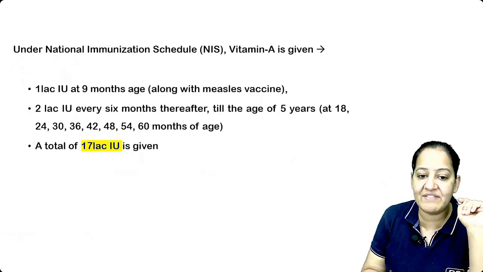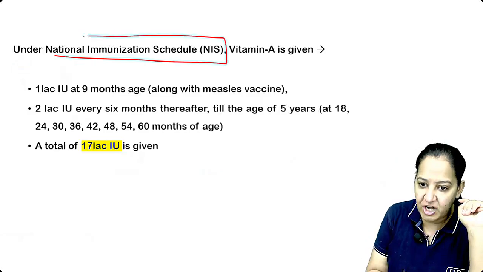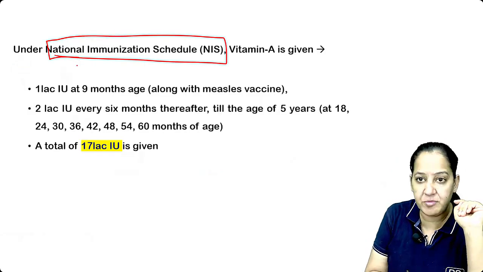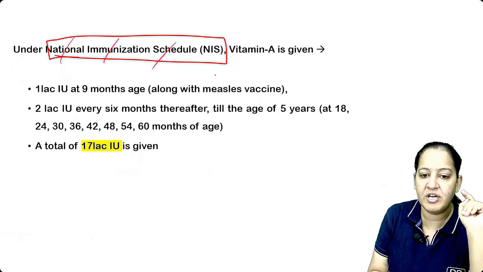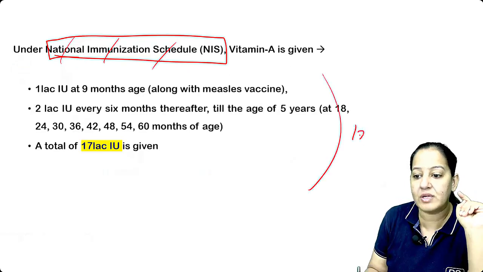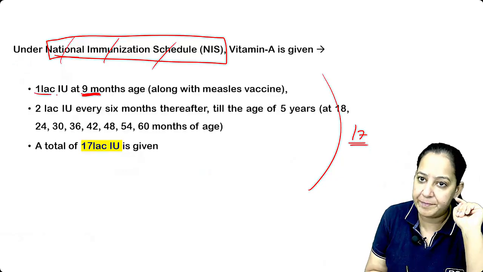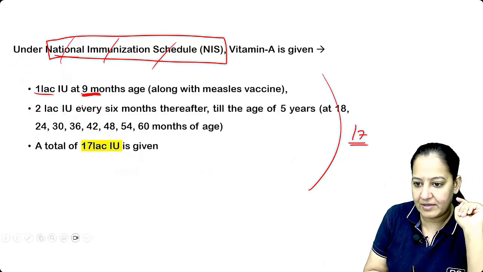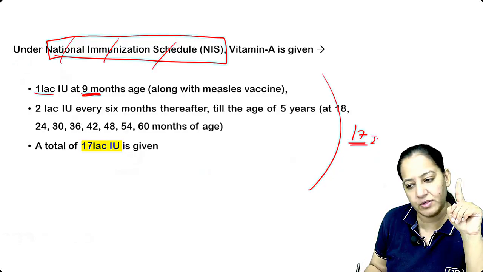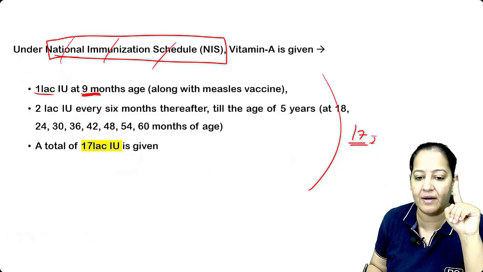Total 17 doses under National Immunization Schedule. I will teach you the National Immunization Schedule also tomorrow. The first dose is given at 9 months along with MMR. It is 1 lakh. Okay, not 17 doses, I'm sorry. Total 17 lakh international unit we give.